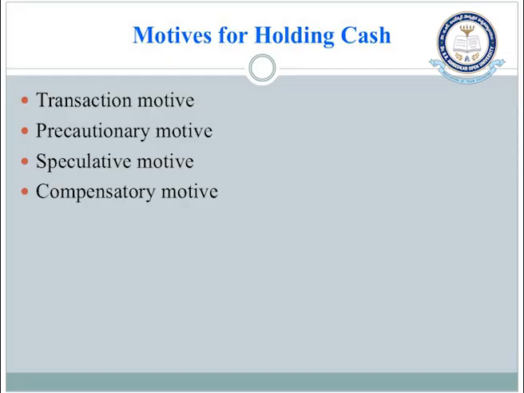Now what are the motives for holding cash? Basically there are four important motives of holding cash. They are broadly classified as transaction motive, precautionary motive, speculative motive, and compensatory motive. The first one is transaction motive. For meeting all types of transactions, the firm has to hold some amount of cash: purchasing of materials, payment towards materials, salaries, incurring different types of operating expenses. All this comes under transaction motive.